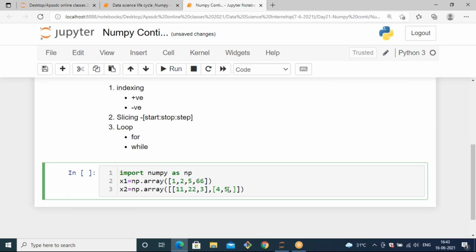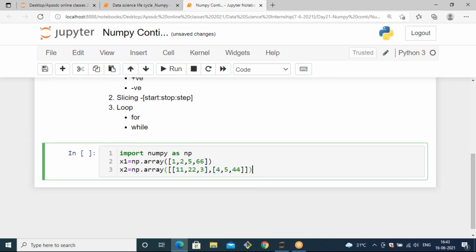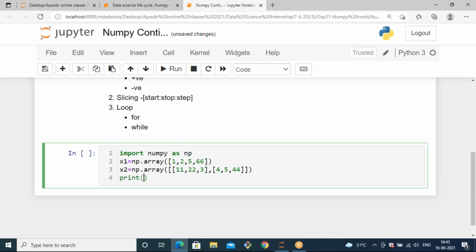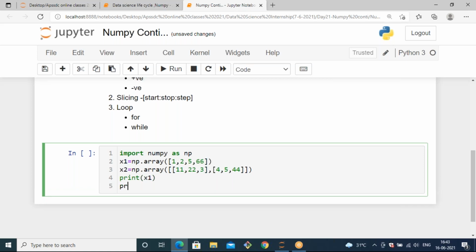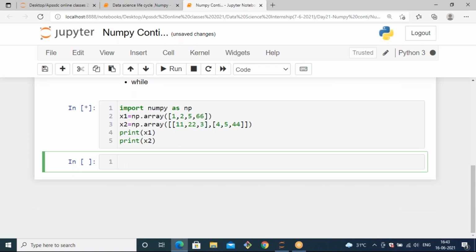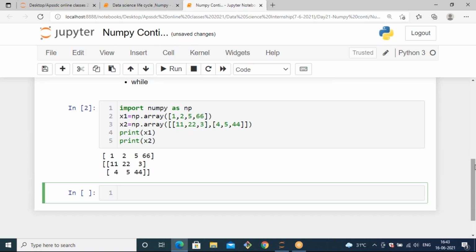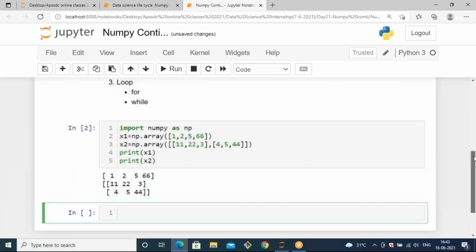So for better understanding, I'm just taking in new values, and the length of the elements should be the same in any dimension. Otherwise, it will generate individual list formats. Now I'm going to print x1, print x2. At the initial time, it takes some time to generate the array.